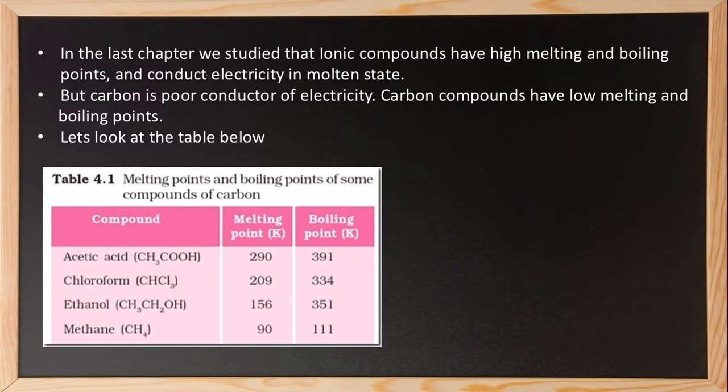Chloroform: melting point is 209 and boiling point is 334. Ethanol: melting point is 156 and boiling point is 351. Methane: melting point is 90 and boiling point is 111. All of these are in Kelvin.